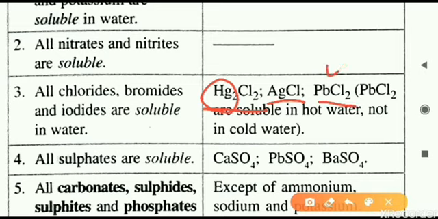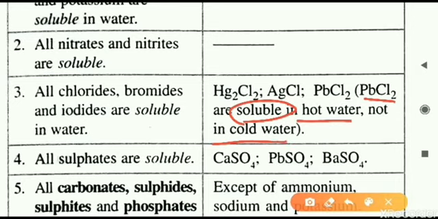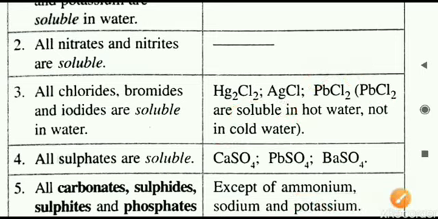This lead chloride is an exception, but in this exception also we have one more exception. What is that? Lead chloride is insoluble in cold water. It is not dissolving in cold water, but if we try to dissolve it in hot water, then it is soluble. So that is an exception in exception. Lead chloride is an insoluble salt in cold water and soluble in hot water. So always remember this. This is a very important salt to remember regarding solubility. PbCl2 is soluble in hot water and insoluble in cold water.